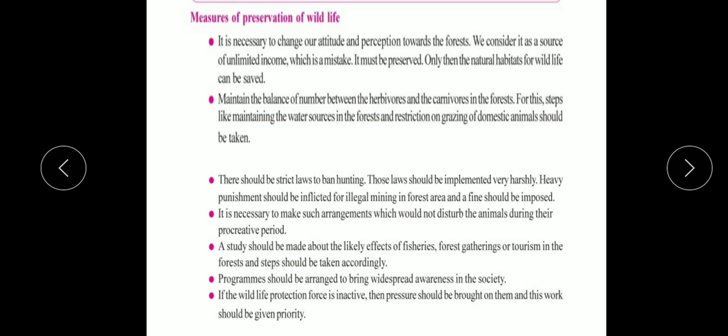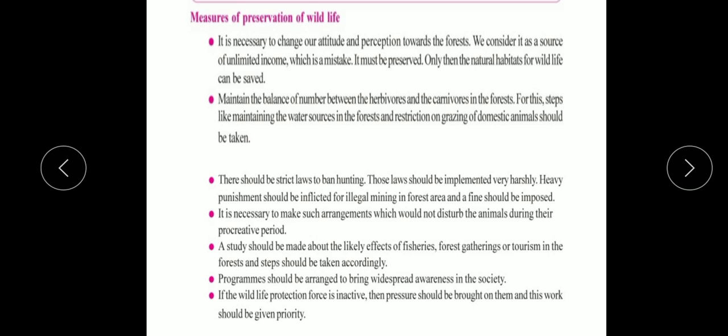The people who are hunting, on them the strict law should be framed, imposed and implemented. People should be heavily punished. But for what? People should be heavily punished for illegal mining. Illegal mining means unlawful and criminal. They should be punished for illegal mining in the forest area.